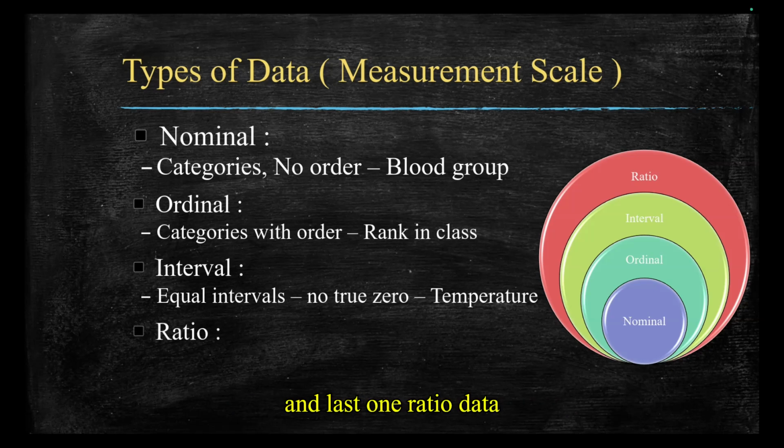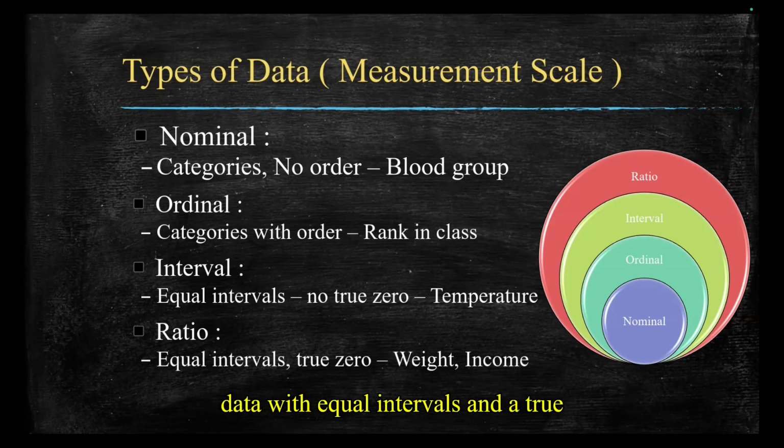And last one, ratio data. Data with equal intervals and a true zero. For example, income, weight, age. If income is zero, that means there is no income. If weight is zero, there is no weight, like that.